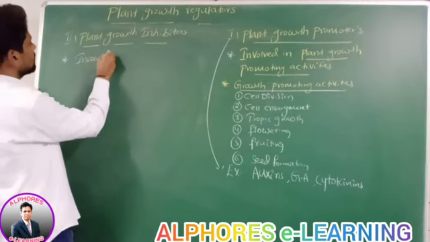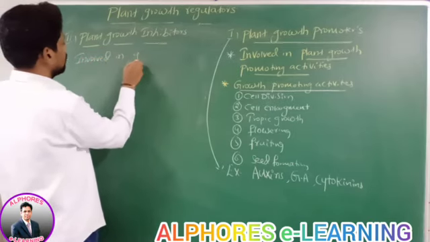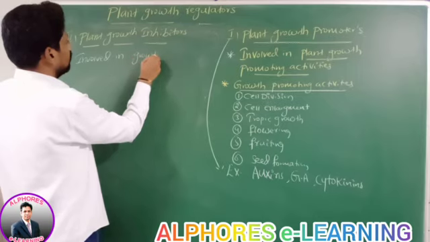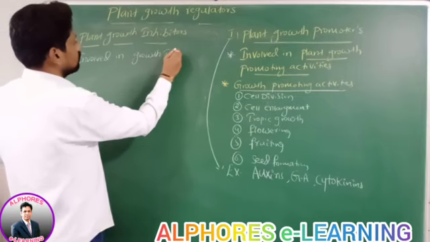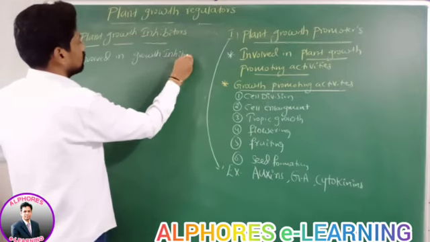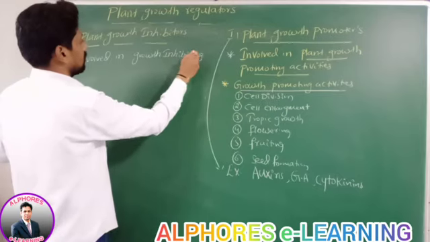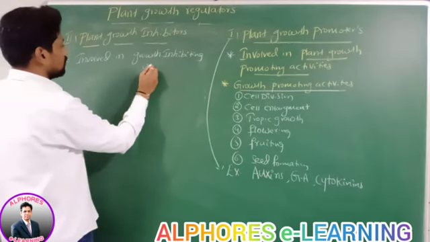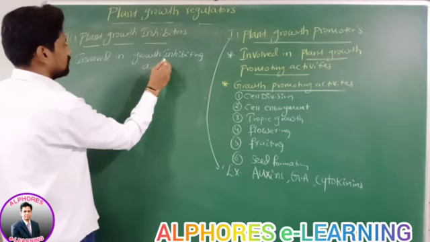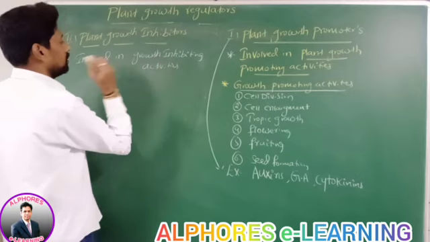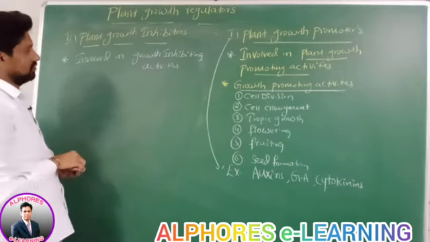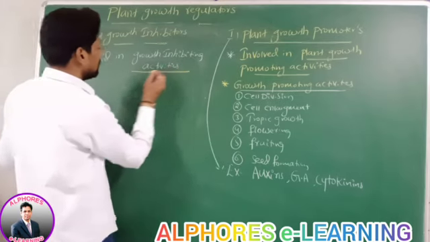What are these growth inhibiting activities?